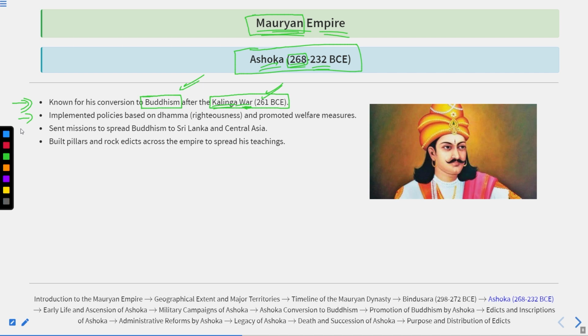After his conversion to Buddhism and after the Kalinga War, he implemented policies based on Dhamma, or righteousness, and he even promoted welfare measures. He sent various missions to different countries for spreading Buddhism, like Sri Lanka and Central Asia. He also built pillars and rock edicts across the empire so that he could spread his teachings and what he wanted to say to the people.